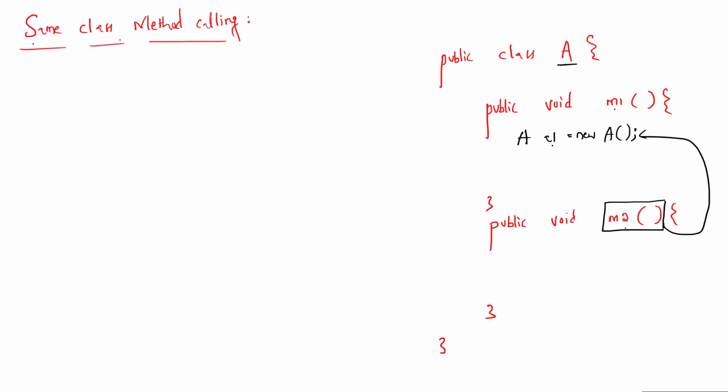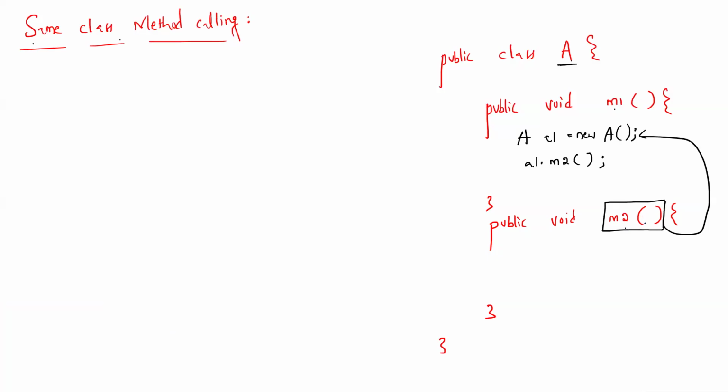Then if it is a void type, only method calling is allowed, right? From wherever we call, even though it is the main method or a non-main method, because it is not returning, the only thing is a1 dot method signature of m2. So m2 empty parenthesis semicolon. So this is the possibility of same class method calling.